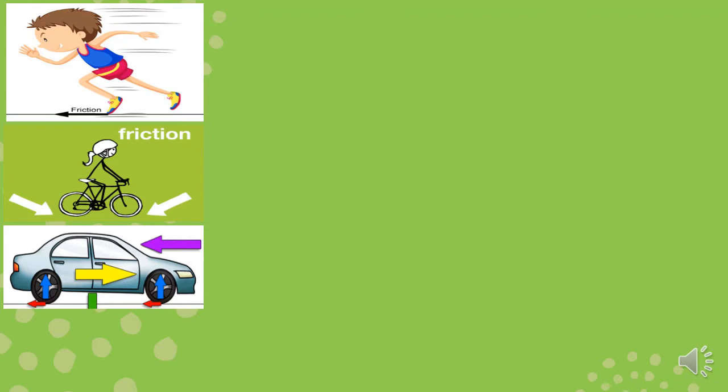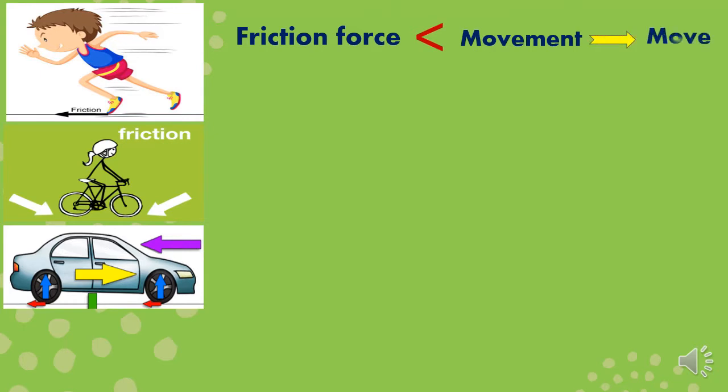From the previous slide, we can conclude that when the friction force becomes smaller than the movement force, the object will move, because the friction force that makes the object stop is very small and can't overcome the movement force.